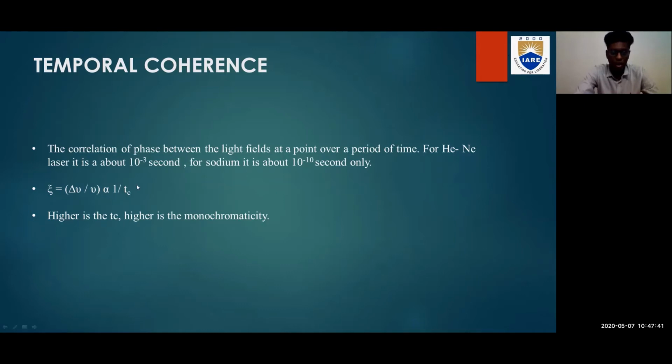It is denoted by the following formula. And the temporal coherence and the monochromaticity are directly proportional to each other, which means the higher the temporal coherence, the higher the monochromaticity. The higher the monochromaticity, the higher the temporal coherence, which means if one of them increases, the other also increases. If one of them decreases, the other also decreases.